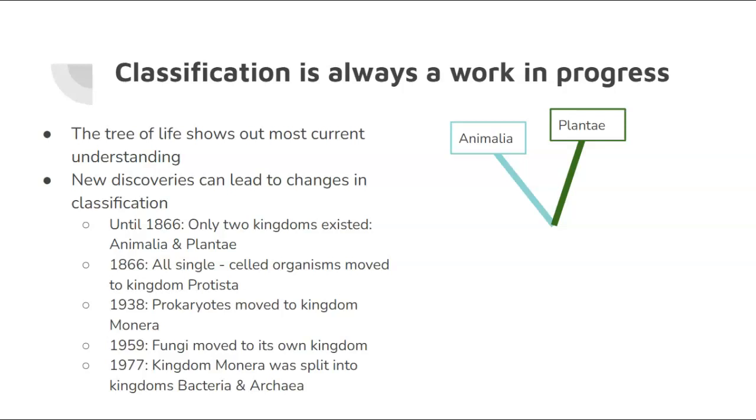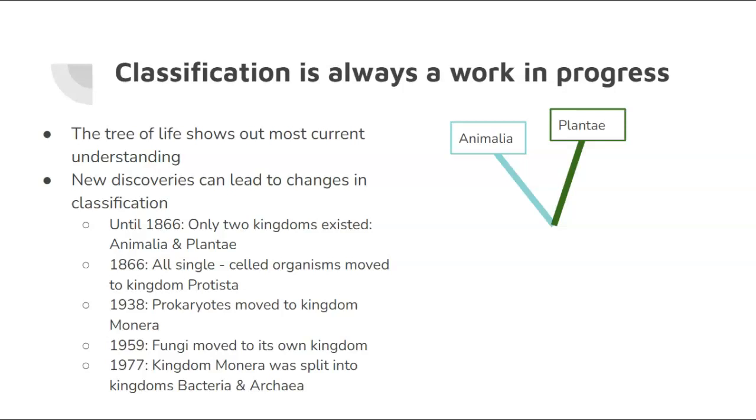So up until 1866, there were actually only two kingdoms that we sort of made a point of calling kingdoms, and that was Animalia and Plantae. I'm sure that this makes sense because in 1866, we weren't looking at bacteria, right? They're very small, and microscopes weren't really a huge thing. Up until 1866, we could see animals with our eyes, we could see plants with our eyes, we knew that they were different things, and so we classified them into two kingdoms, Animalia and Plantae.